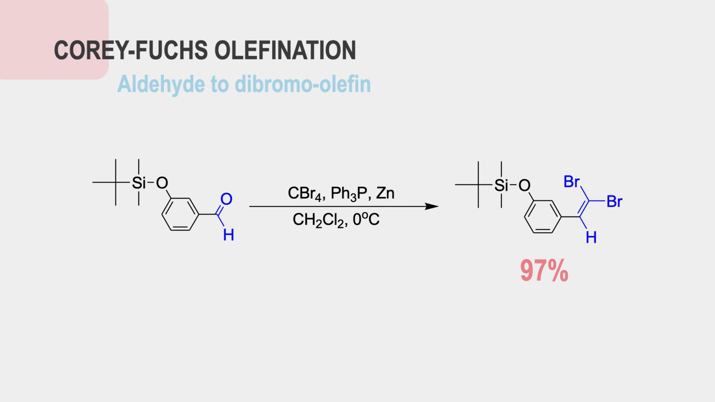The reaction was continued by the formation of an ylide by carbon tetrabromide, triphenylphosphine, and zinc. A Wittig reaction then creates the alkene dibromide. This was purified by silica gel column chromatography, and the yield was 97%.